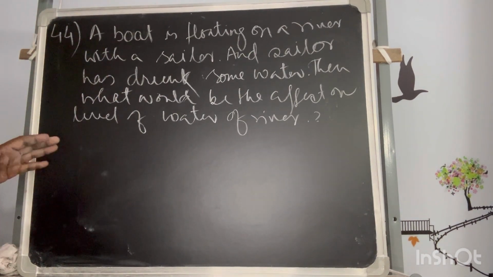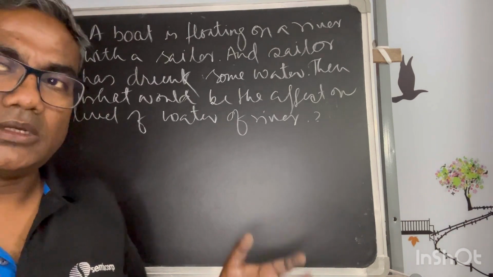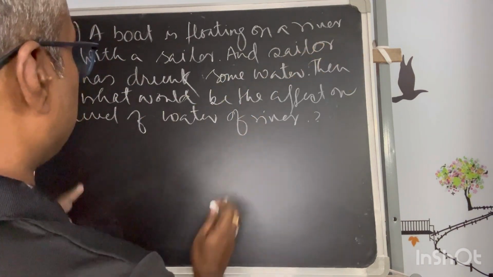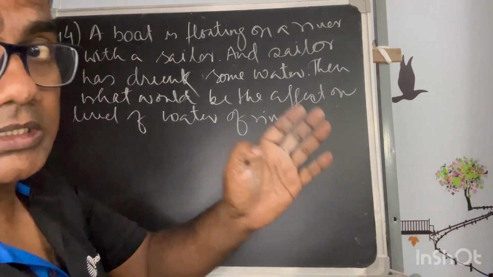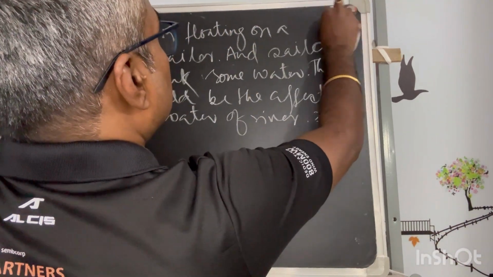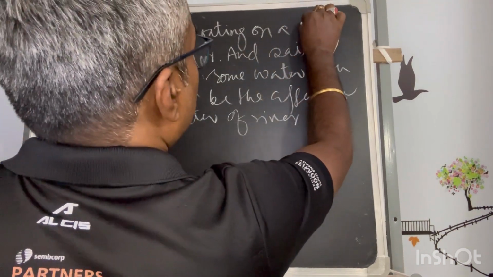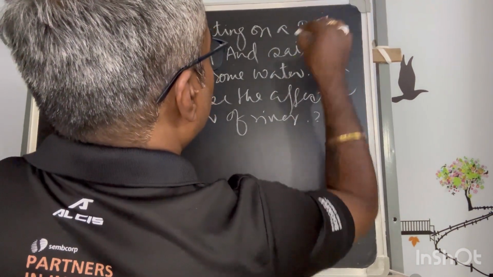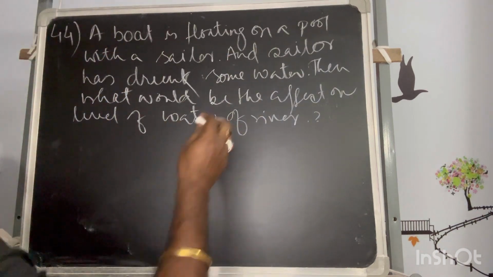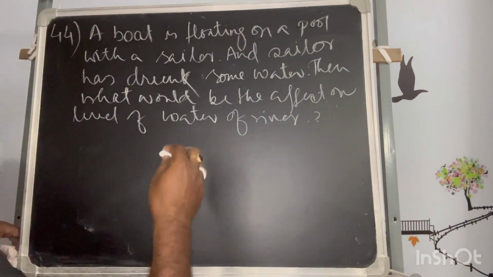So this is very much hypothetical, because even if a person takes some water, the effect on a river, which can be thought of as huge, is negligible. But for the sake of the question, you can consider the river to be somewhat like a pool. Instead of river, you can write pool, and you have to think that the water of the pool is drinkable.